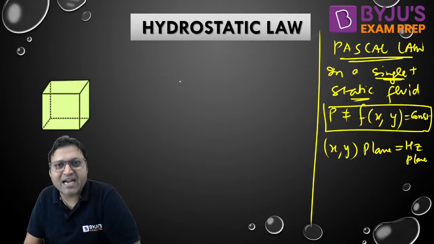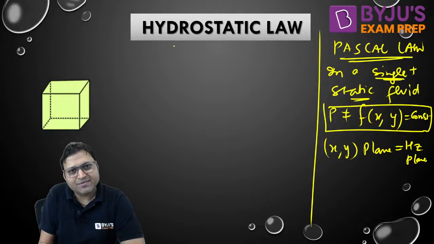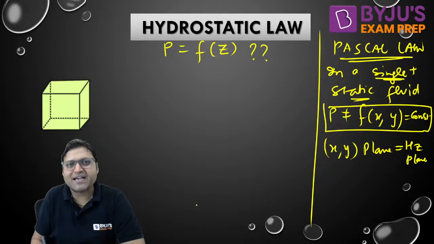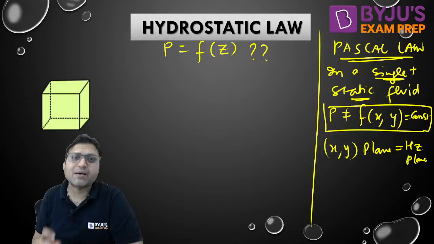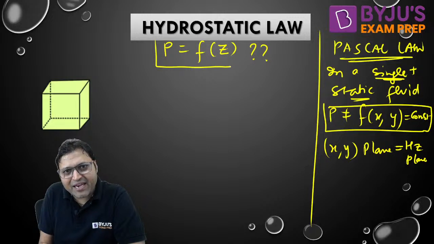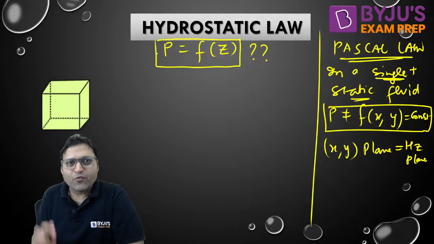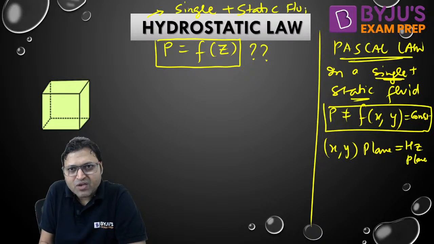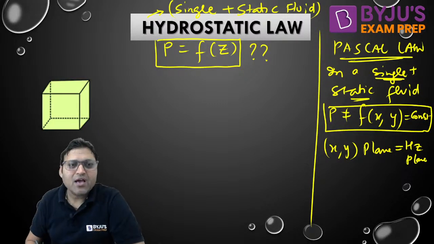Now the hydrostatic law talks about the variation of pressure in a vertical plane. How the pressure varies in the vertical plane is given by the hydrostatic law. To understand the variation of pressure in the z direction, again in a single static fluid, we are talking about a single and static fluid. That is important. In a single static fluid, how does the pressure vary in a vertical plane?